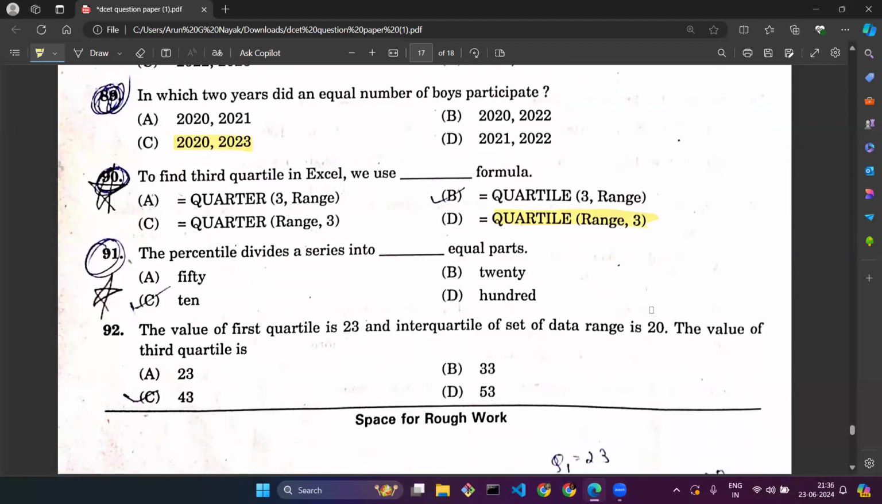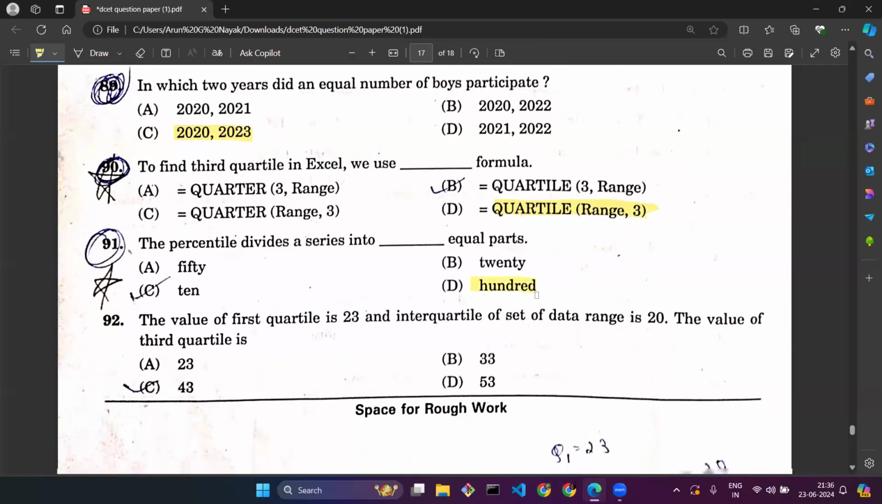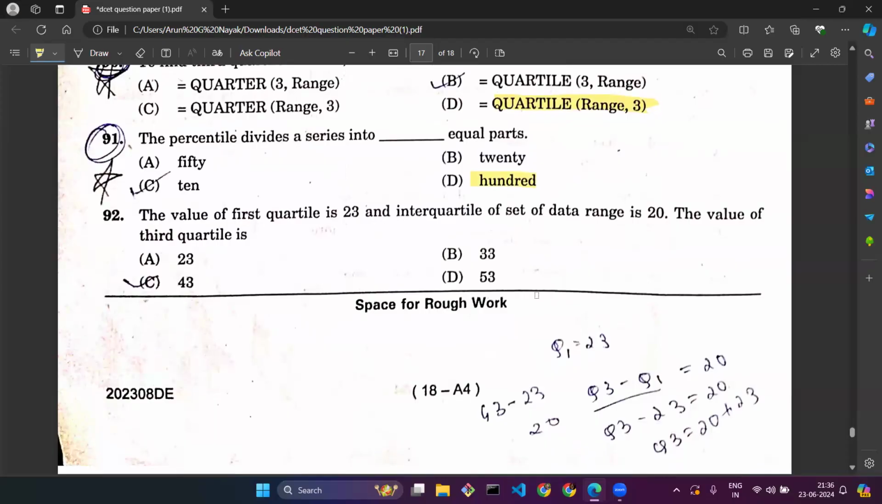Question number 91. The percentile divides a series into how many parts? Whenever we have a percentage, it will be divided into 100 parts. It's not for 10, 20, 12, it's for 100. It will be divided into 100 parts.